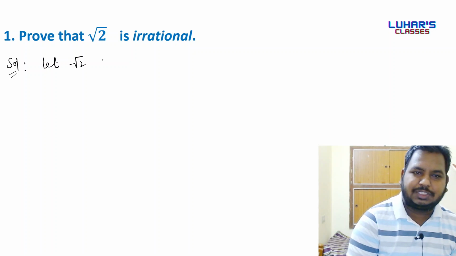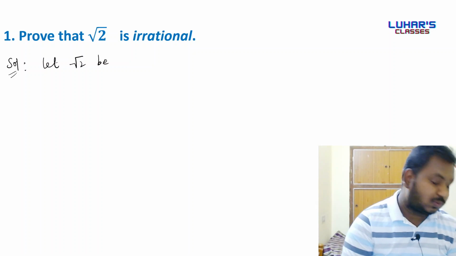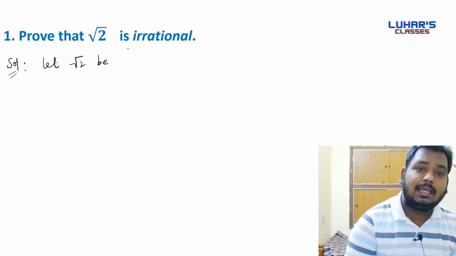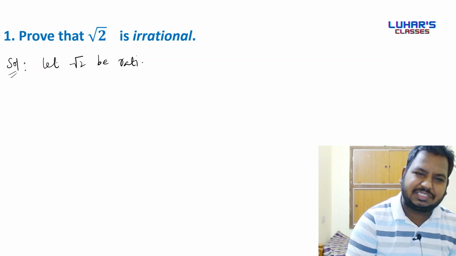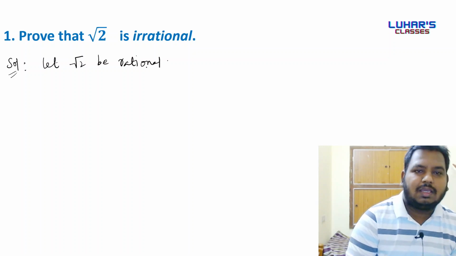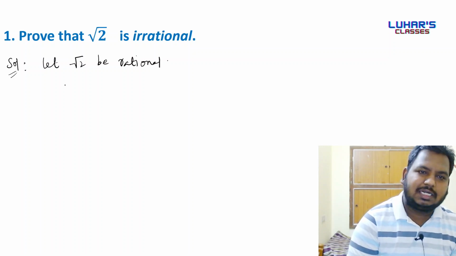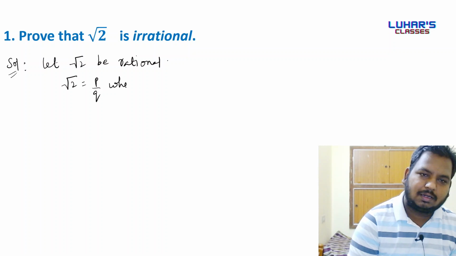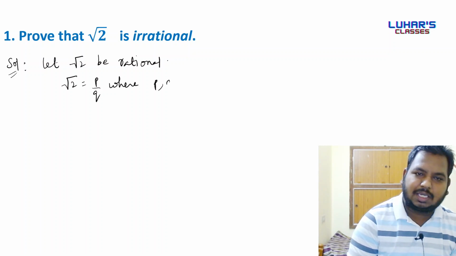Let root 2 be rational. Rational means a rational number. If root 2 is rational, definitely root 2 will be of the form p by q, where p, q are integers.